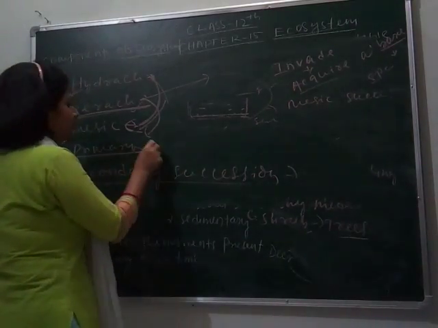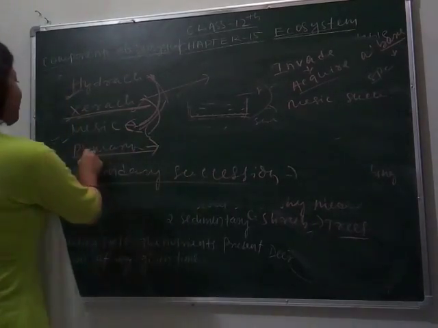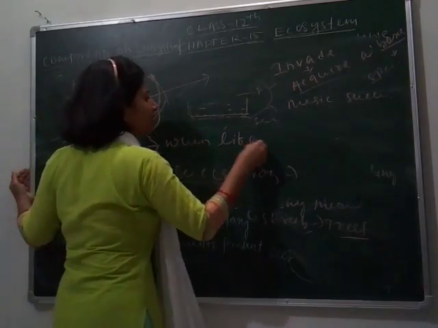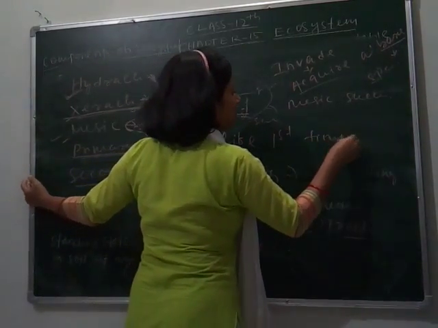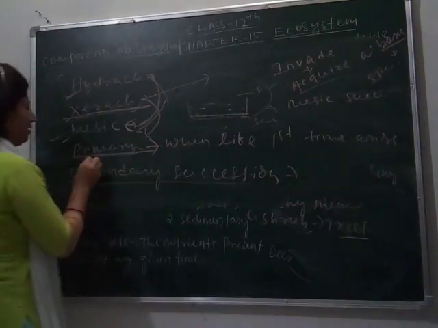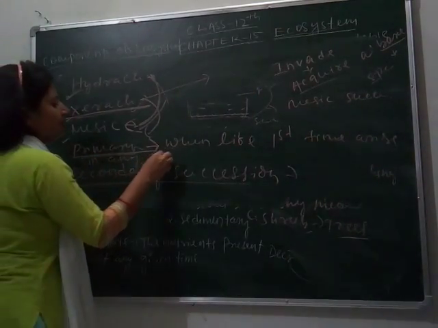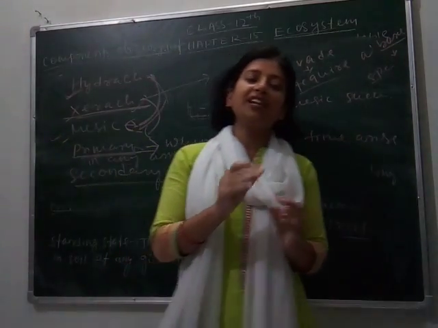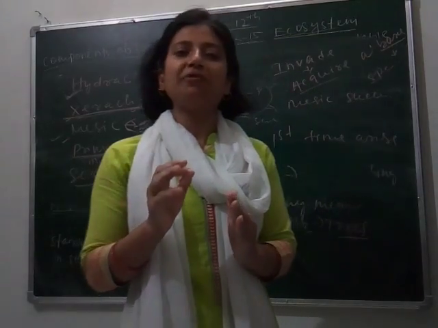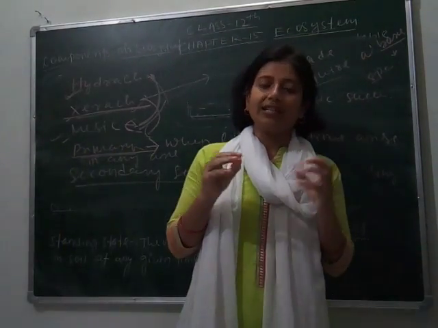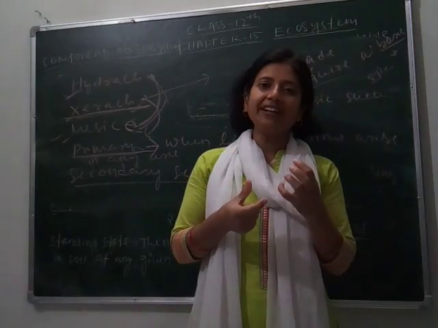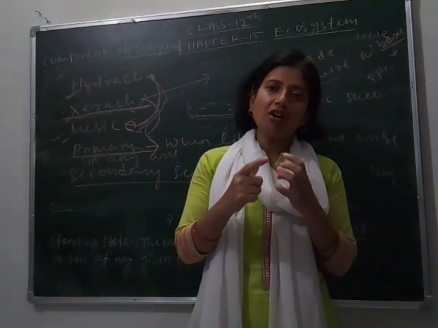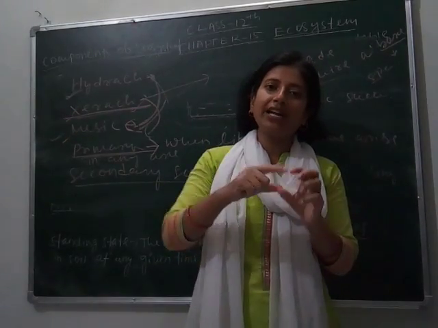So here I will explain primary succession: you can define it as when life first arises in any area. That is called primary succession. For example, I have told you about the formation of lichens on bare rock, and how they are formed. Due to receiving maximum heat, humidity and wind flow, the rocks get converted into soil, and on that soil lichens grow.